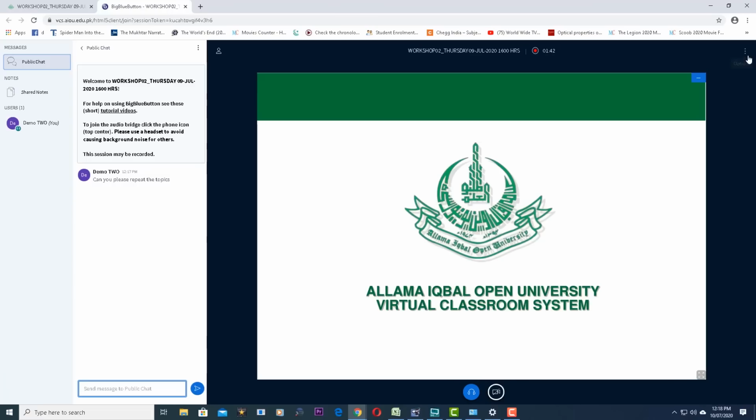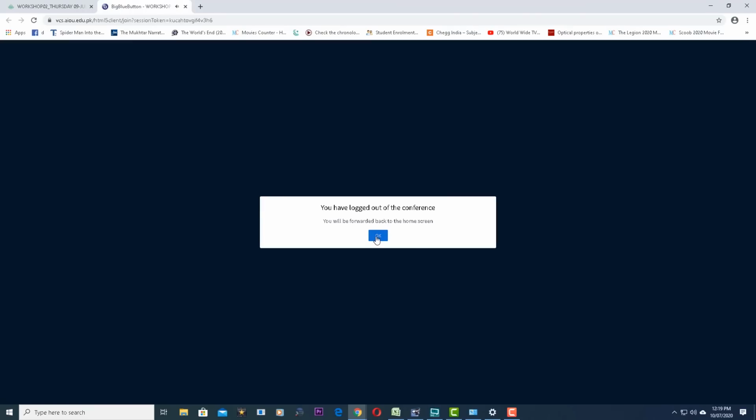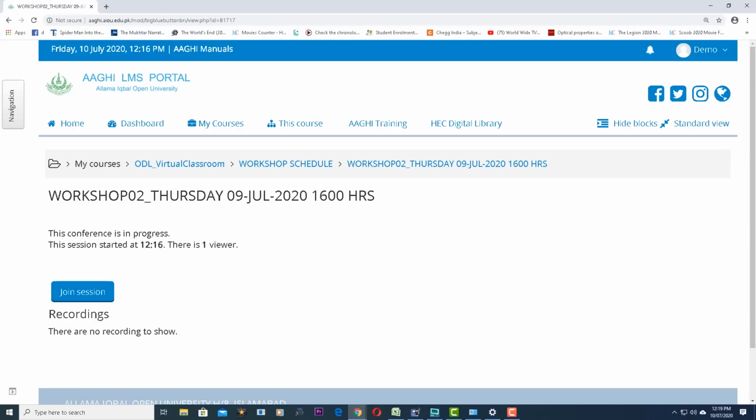In the right top corner you can see 3 dots. When your class has ended or finished, you will click on these 3 dots. A menu will be displayed. Click on the last option, logout, and you will be logged out of the class. Press OK and it will take you back to the LMS portal.